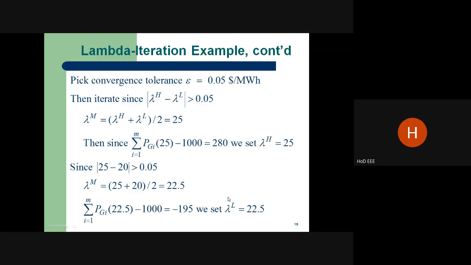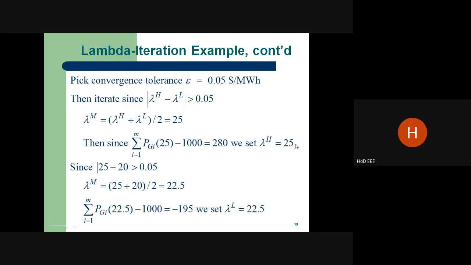We have to check which value is right. Again, it is minus 195. That means the value should be above 22.5 and below 25. If it is 25, it is plus 280. If it is 22.5, minus 195.